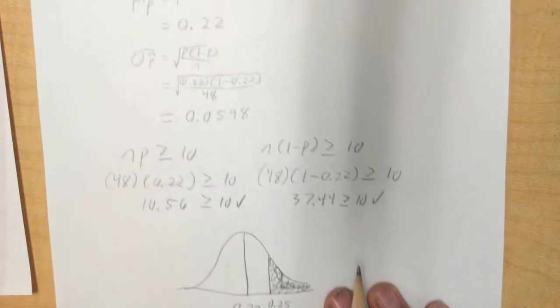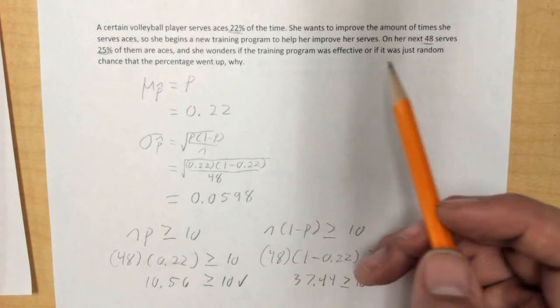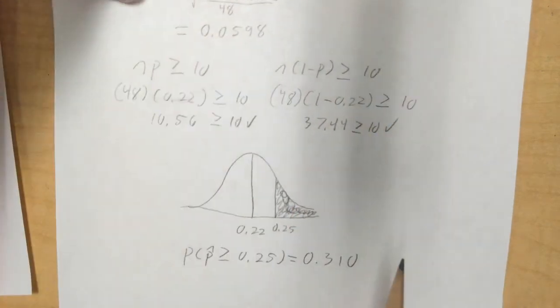So again, the question that we want to ask is, was the training program effective or was it just random chance that her percentage went up, and why did that happen?